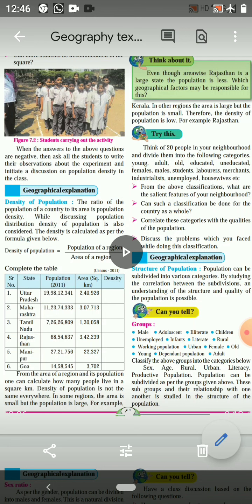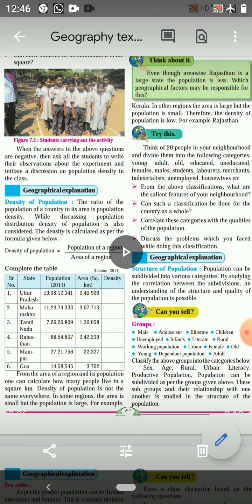Now children, here they have asked us to think of 20 people in our neighborhood and categorize them as young people, adults, old, educated or uneducated, males or females, students, laborers, merchants, industrialists, unemployed, or housewives. So children, I would suggest you take an example of at least 20 people in your area.